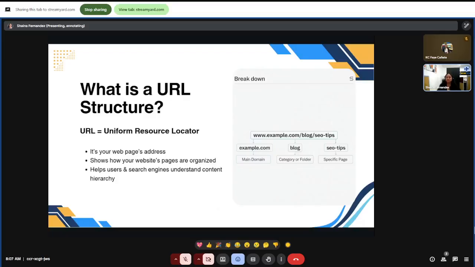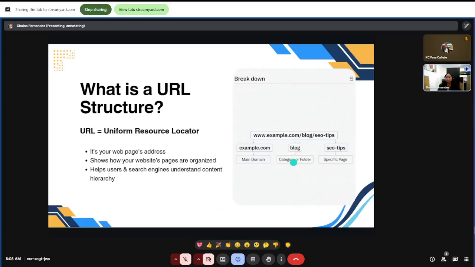So let's look at this example: www.example.com/blog/seo-tips. Here's how it breaks down. The example.com is your main domain. It is your website's home base.